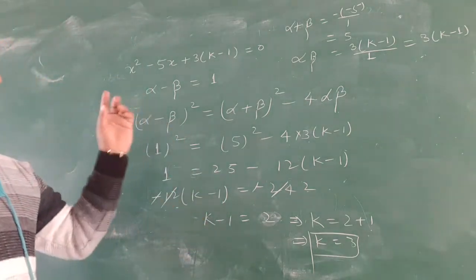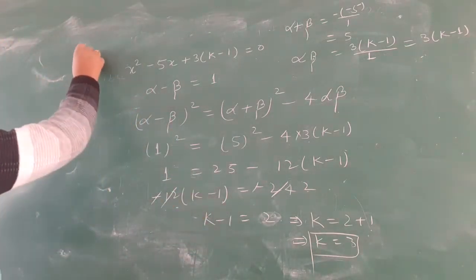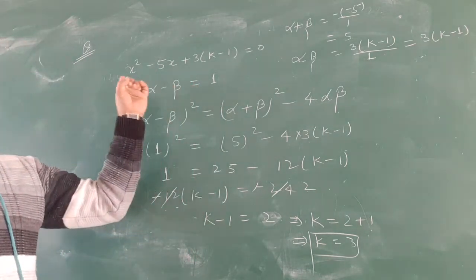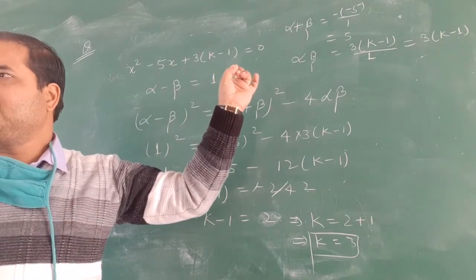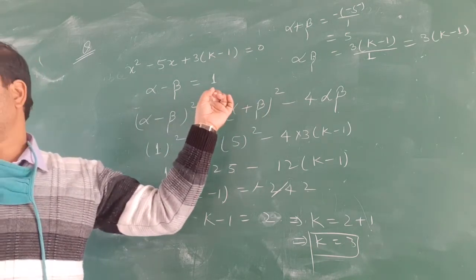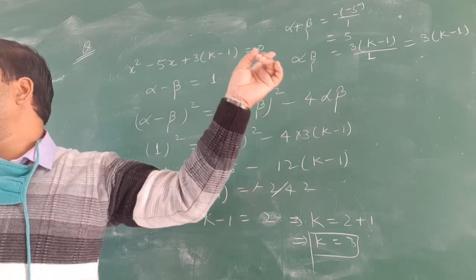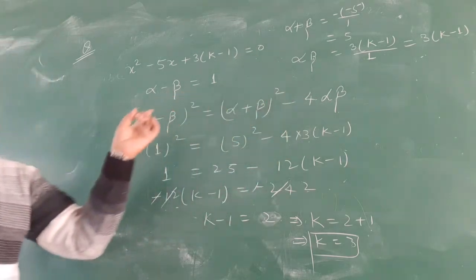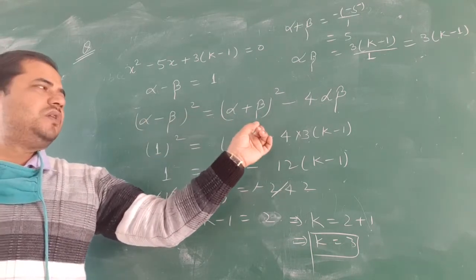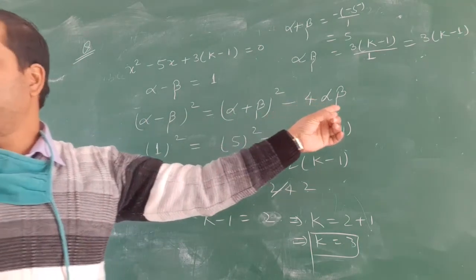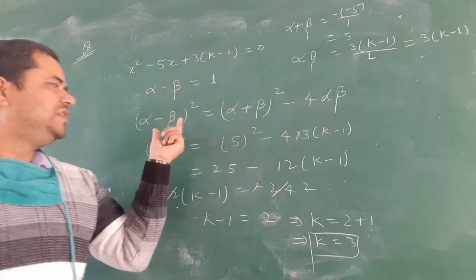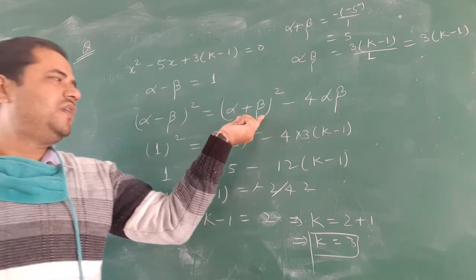So question number 28, the second part. Clear? What is the question? Again I repeat it. If alpha and beta are the roots of this equation such that alpha minus beta is equal to 1, then what will be the value of k? So first of all we write this identity: alpha minus beta whole square equals alpha plus beta whole square minus 4 times alpha beta. This identity you know very well. So alpha minus beta is 1, whole square. And what is the value of alpha plus beta?